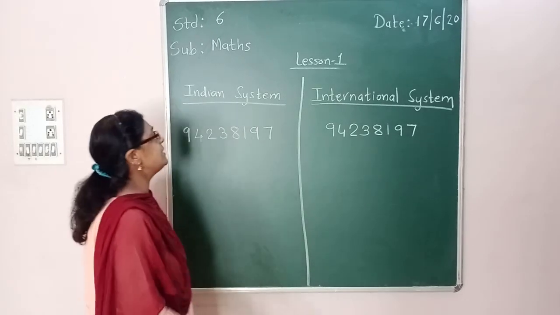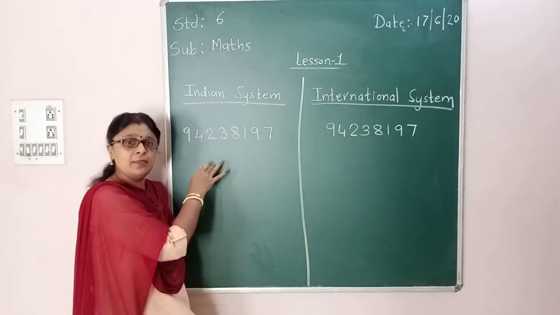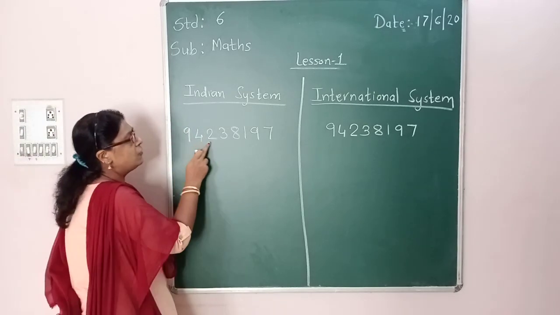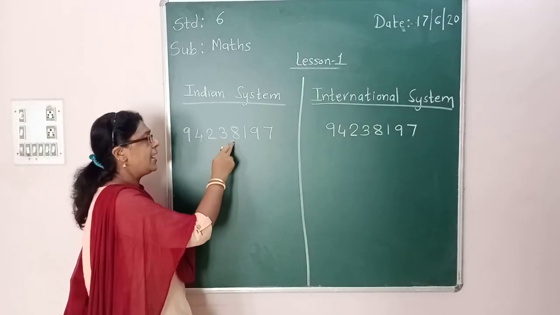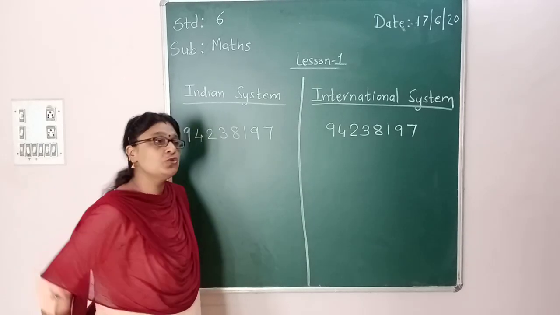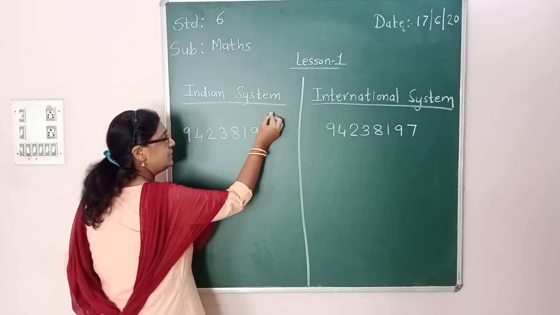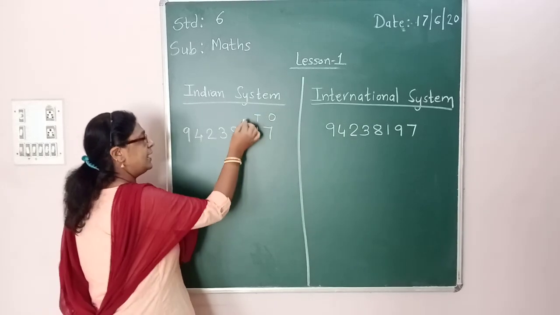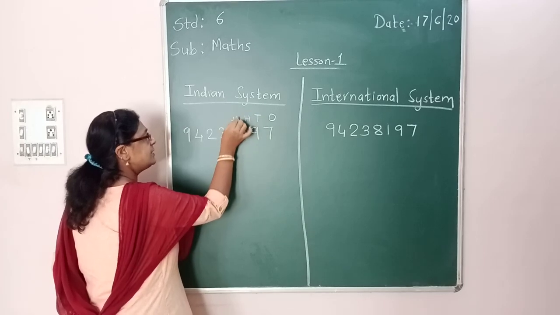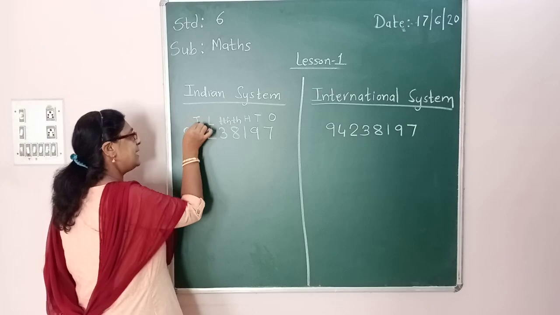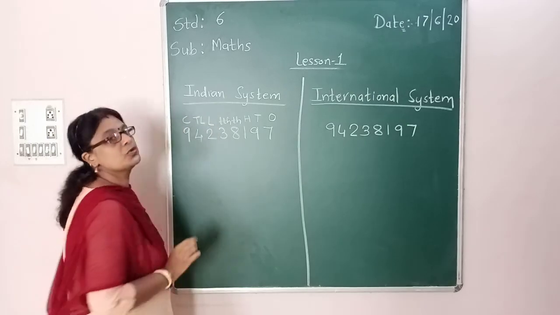First let me write this number name according to the Indian system. For example, this is 9423 8197. When we write the number name, we have to write first the place values. We start with ones, tens, hundreds, thousands, 10,000s, lakhs, 10 lakhs and crores.